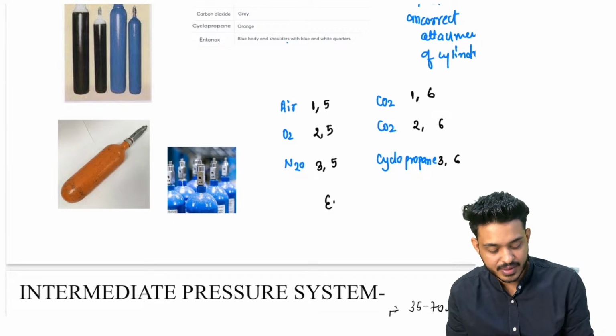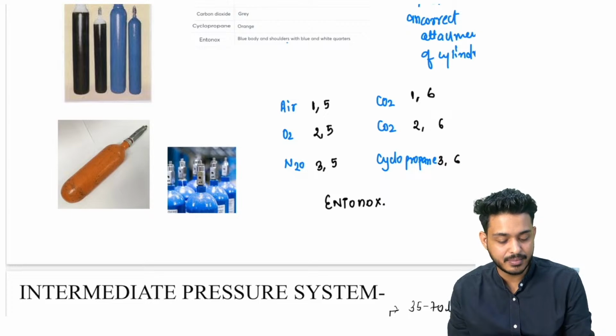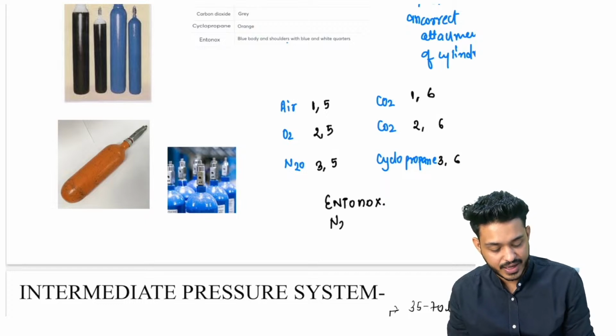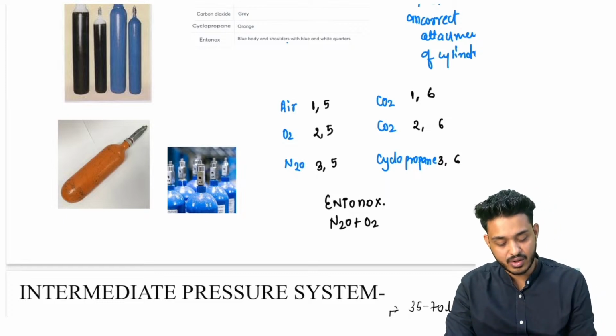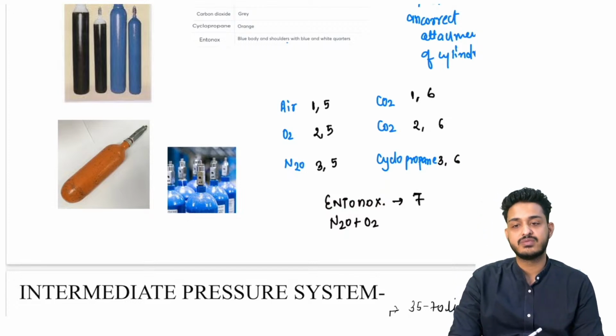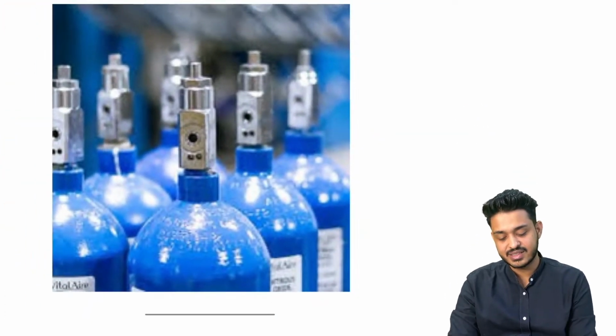One more you can remember, that is going to be Entonox. Entonox is what? It is the mixture of N2O plus oxygen, and you can also remember 1, 2, 3, 4, 5, 6, 7. So pin index for this particular thing is going to be 7. तो देखो पिन इंडेक्स होता कैसा है. This is your pin index.